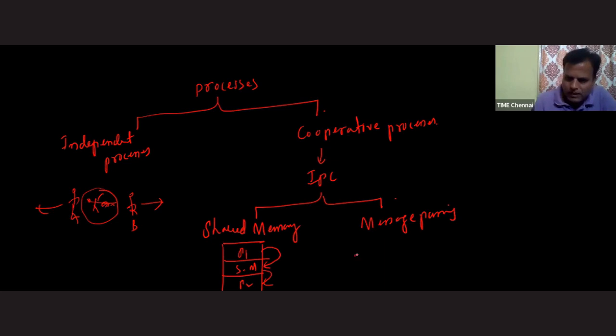Message passing means two processes communicate with each other through message passing. But the best part is, no need to concentrate on this area. Based on your syllabus, you have to concentrate on this area. This is the best part. You have to concentrate here. Okay, fine. So let's see the other thing. What is the meaning of synchronization?